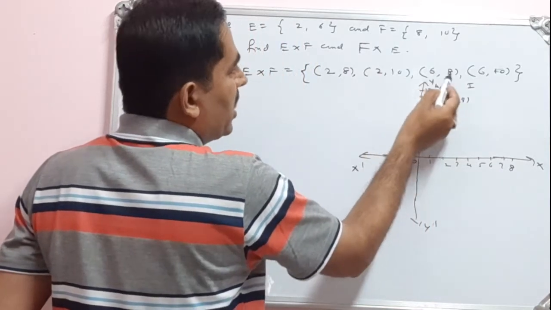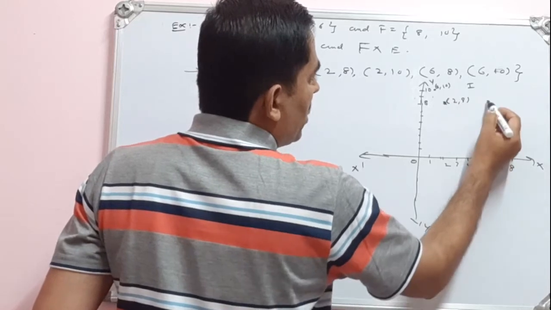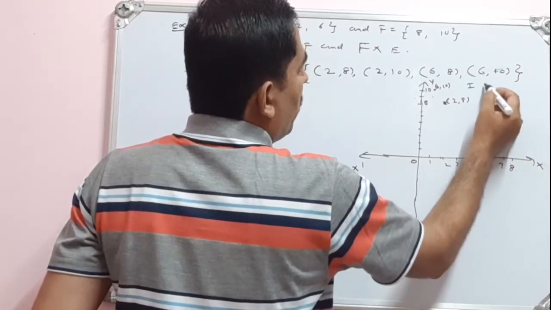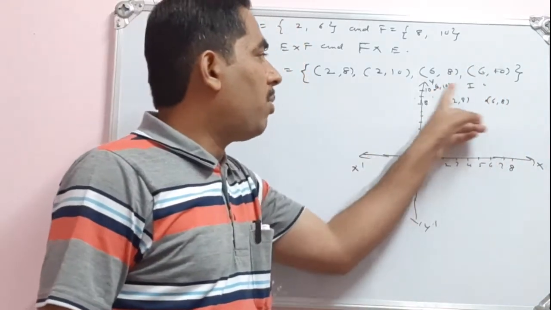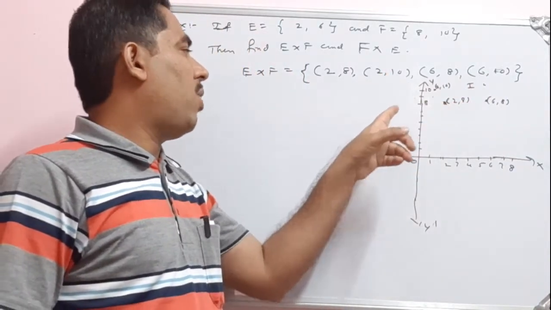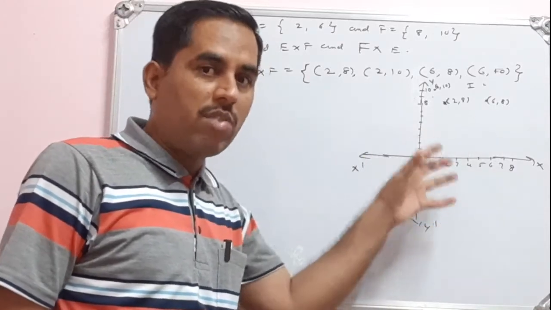Then 6, 8. We can mark this 6, 8. Then 6, 10. We can write 6, 10 here. So the position of the points differs. In some other cases, one point may lie in the second quadrant, one point may lie in the fourth quadrant, so they are all different.